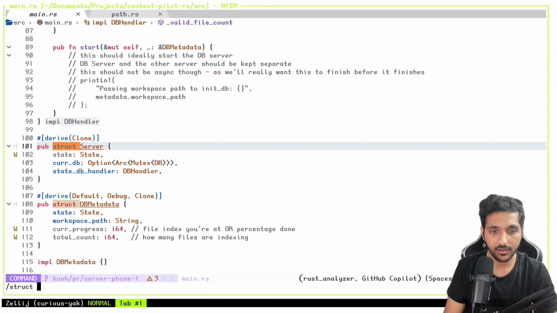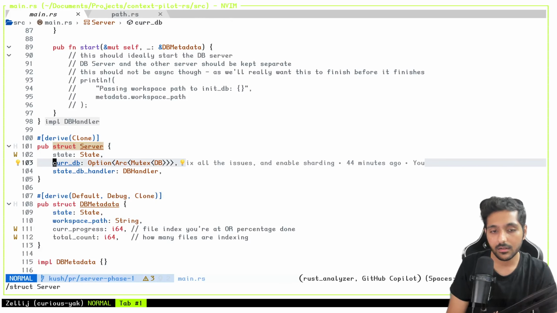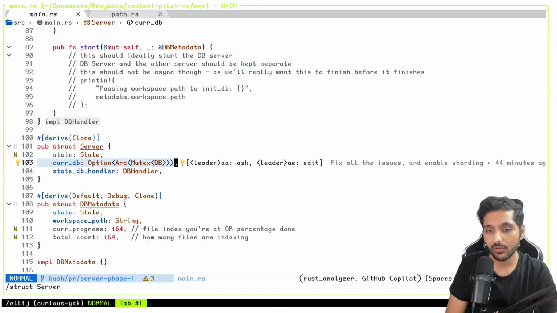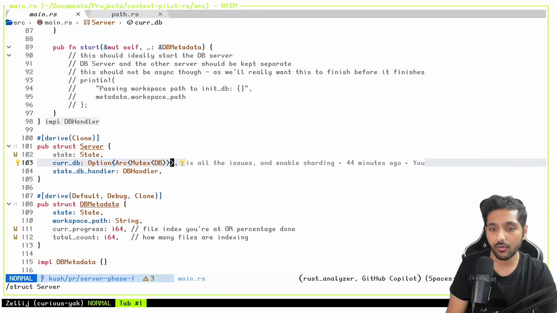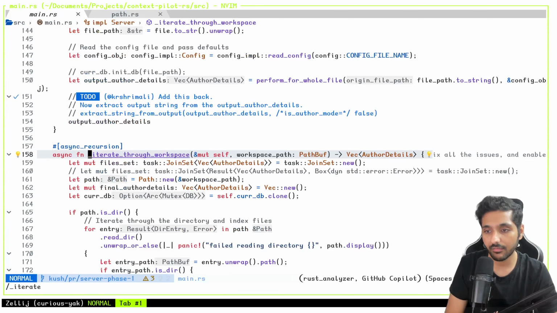So let me actually go to the struct server. Earlier, this particular line was not there. Now I've added this line. So basically what that does is now in the server itself, you have the DB. Every server will have its own DB, because that makes sense, right? So that's what I've done basically. And if I show you the relevant function that we have changed.